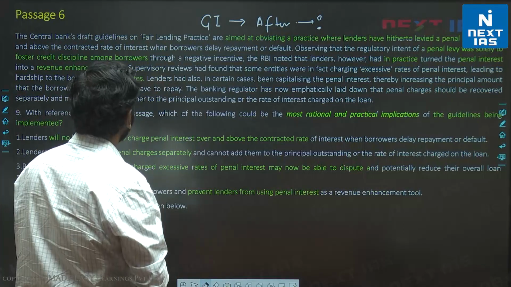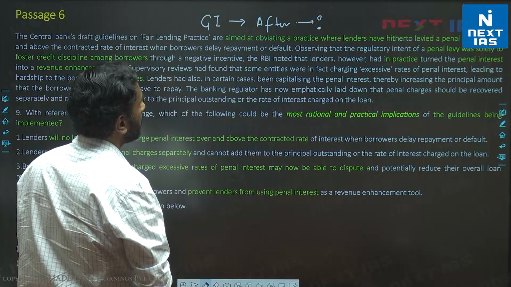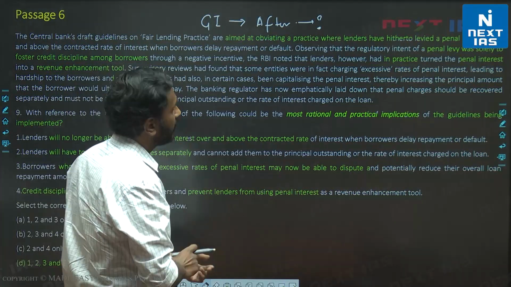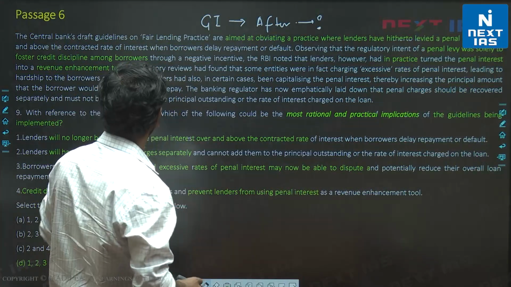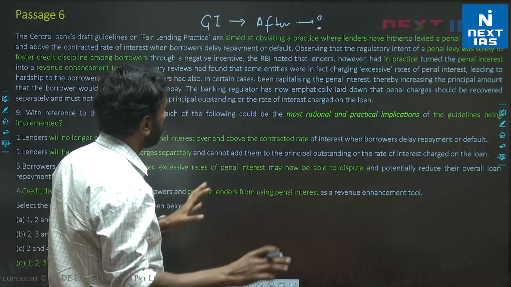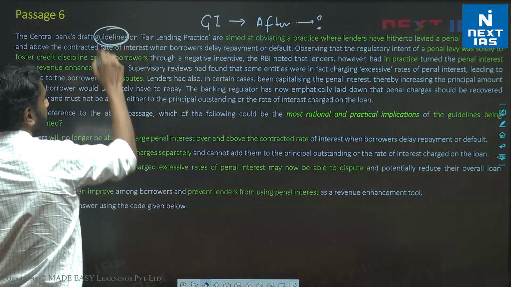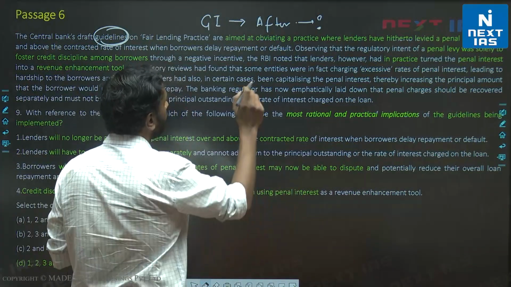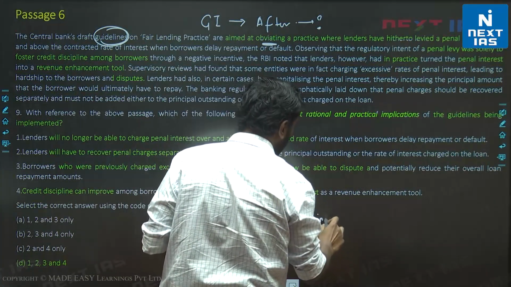The central bank's draft guidelines on fair lending practice are aimed at obviating a practice where lenders have hitherto levied a penal interest over and above the contracted rate of interest. So let me just explain this properly. These guidelines were created by RBI for obviating, meaning eliminating, a practice.